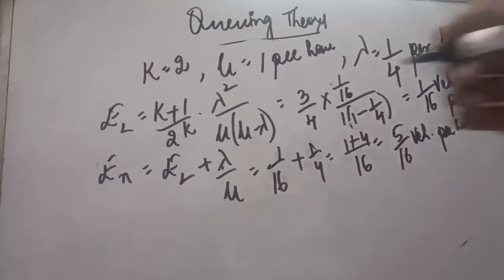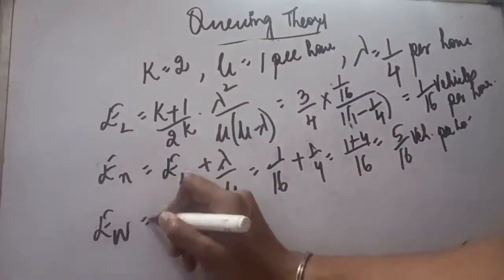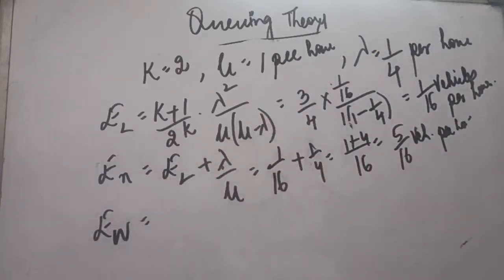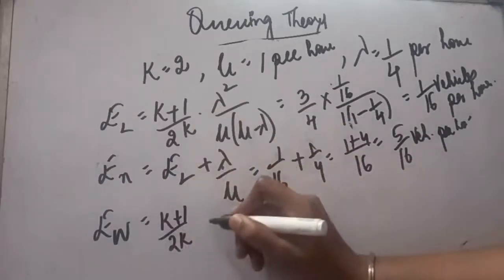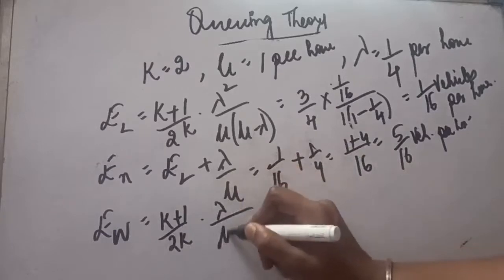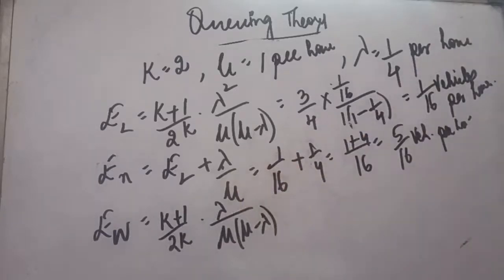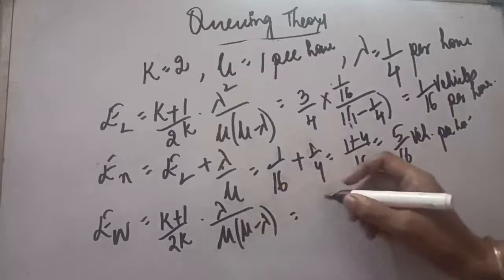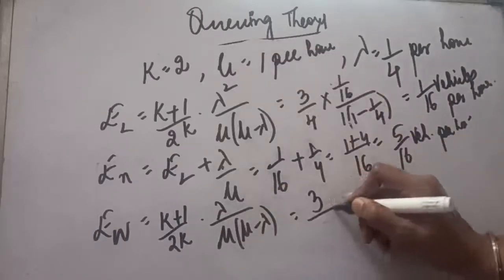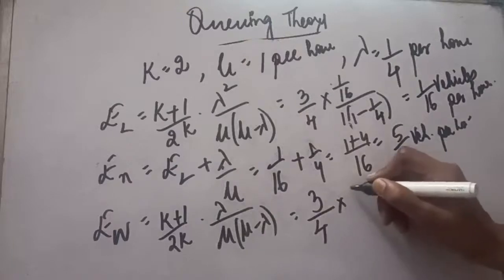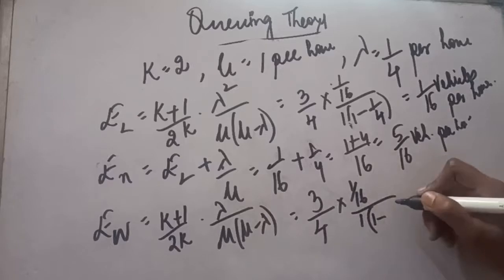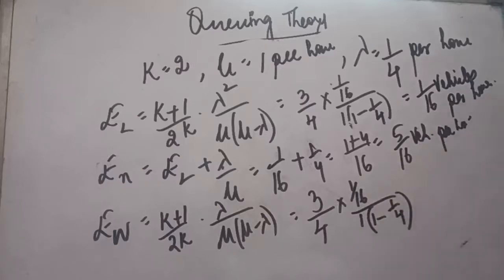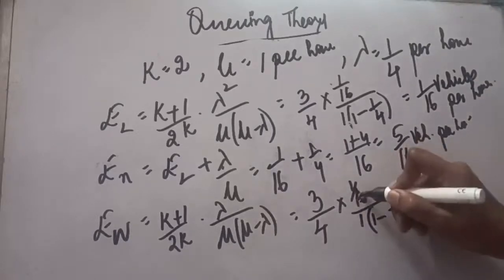Like this we have seen the other formulas also. EW's calculation was the same: k plus 1 upon 2k, lambda divided by mu minus lambda. So just fill in its values also. K plus 1, 2 plus 1 will be 3, 2k will be 4, into lambda, which is 1 upon 4, divided by mu, which is 1, minus 1 upon 4. Now you can solve this.